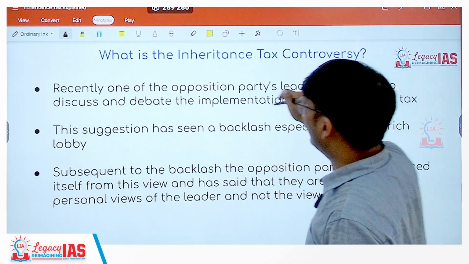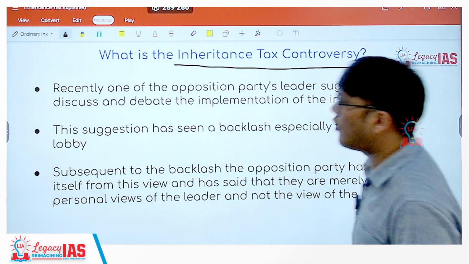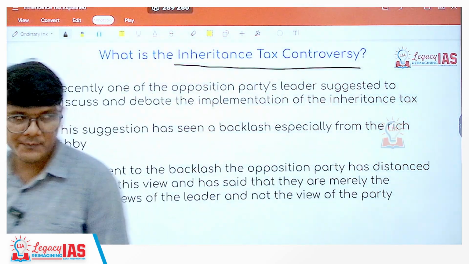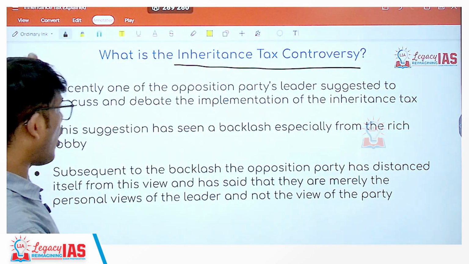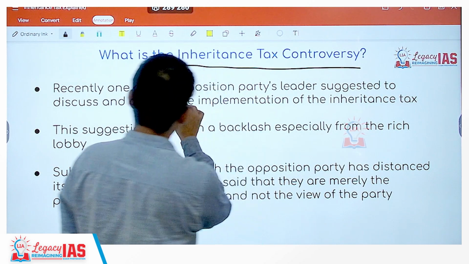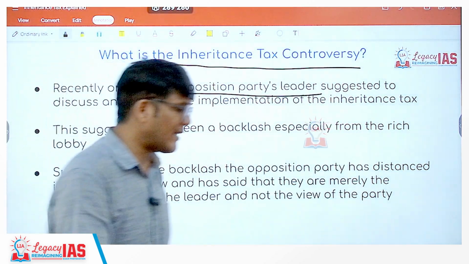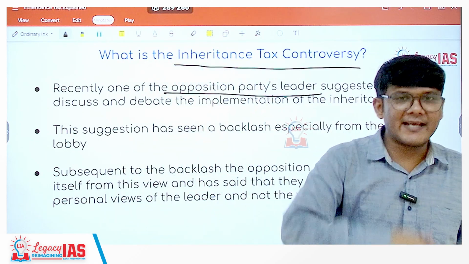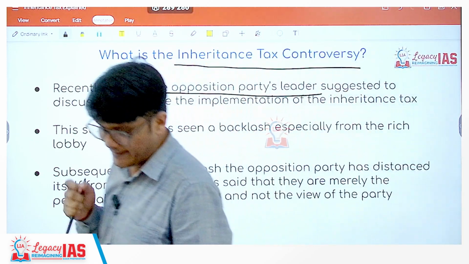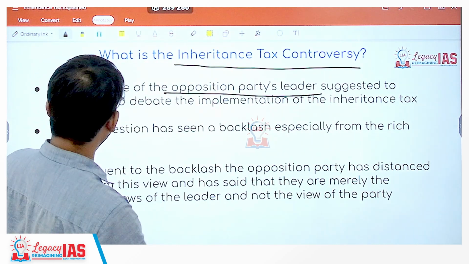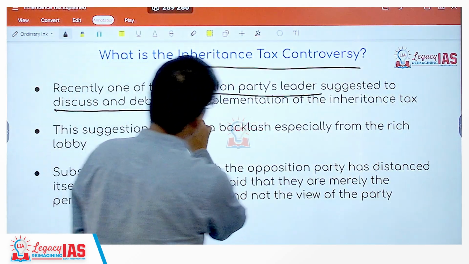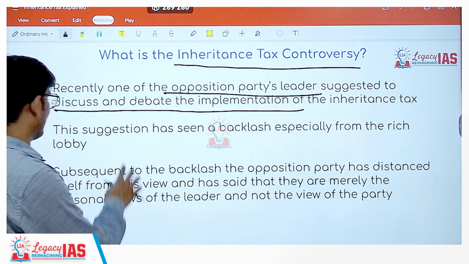Now what is the inheritance tax controversy that is going on? Recently, one of the opposition party's leaders suggested that there should be a discussion and an implementation of the inheritance tax. So this gentleman actually suggested to discuss, debate and implement the inheritance tax.